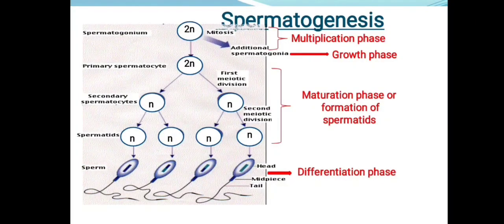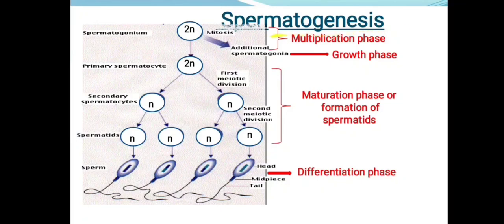So now you can see the schematic representation. What we studied in different steps, all those steps are put together in one schematic representation, so that you get the whole process here. Now you can see the first one, the multiplication phase.